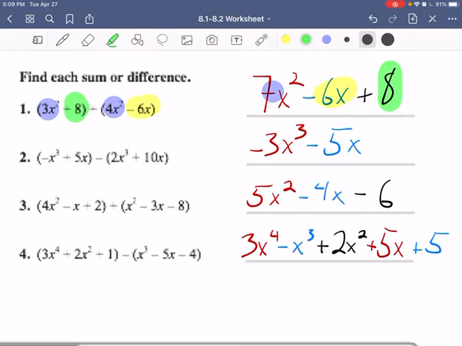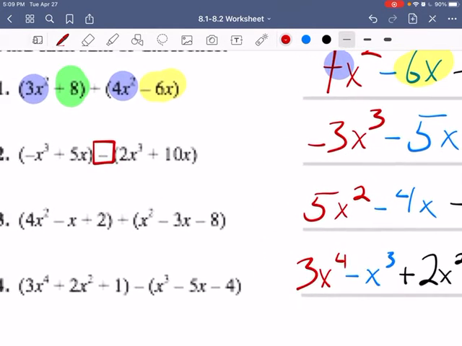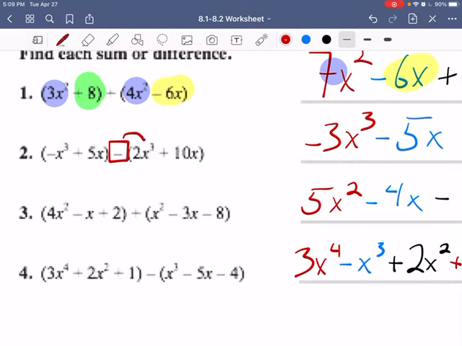Alright, let's try this again on this next one. You notice that there is a subtraction sign. Boy, that makes a big difference in this problem. What we end up doing is distributing that negative out to these two, or you could see it as multiplying it by -1. And when we multiply this whole problem by -1, it ends up being -2x cubed and -10x, which definitely will change our answer if we're not paying attention.